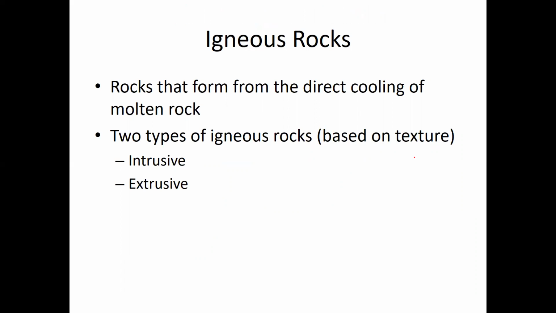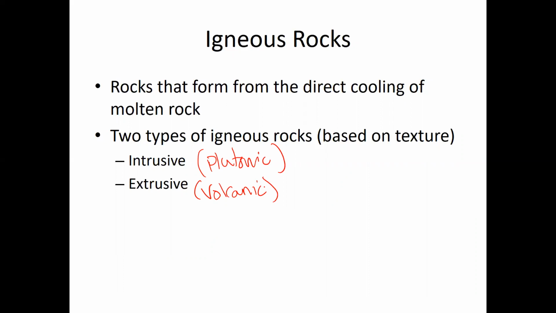And there are two basic types of igneous rock based upon their texture. Intrusive, which are also sometimes known as plutonic igneous rocks. And then there's extrusive, which are also sometimes known as volcanic igneous rock. So intrusive and extrusive.